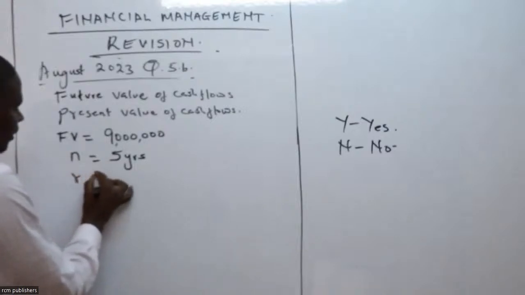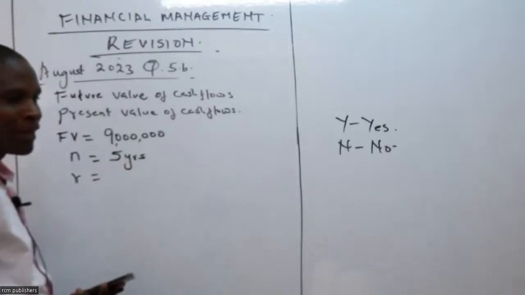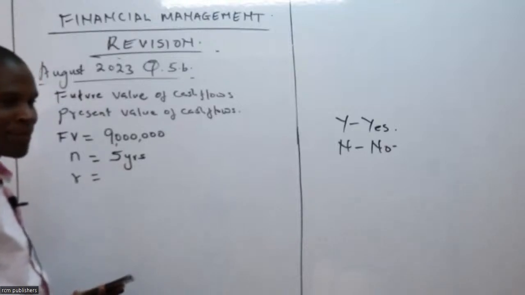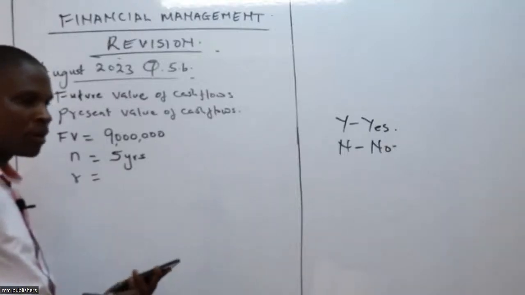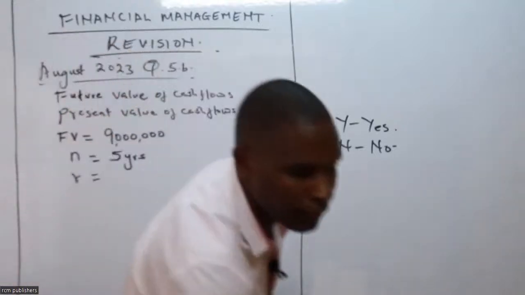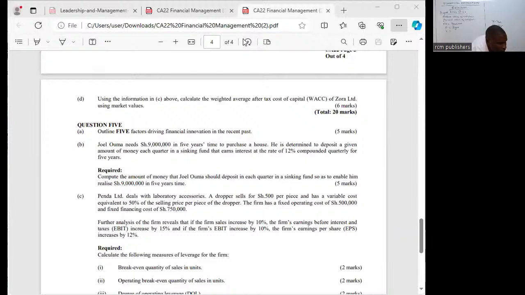Then there is the interest rate. It is compounded quarterly. Is that true? Look at the question. I have seen some people have just joined. I'll share the question on their behalf, to help them to look at it very fast. Can you take a picture of that question, tafadhali? Hiyo ya Joel Ouma. Anataka 9 million at the end of 5 years. You take a screenshot very fast.